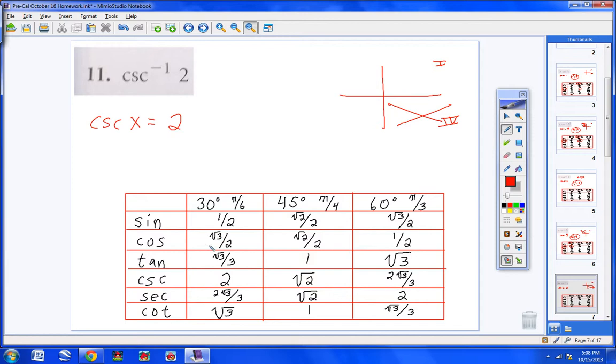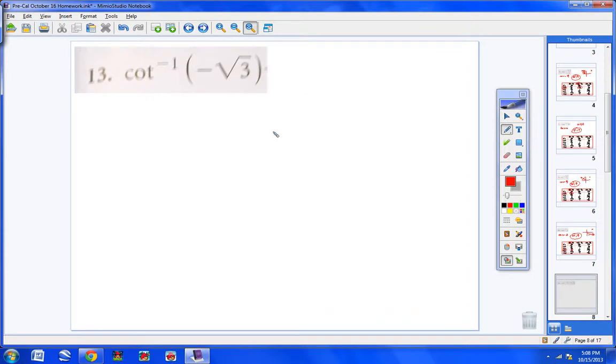And when do I get 2? The cosecant of 30 degrees gives me a 2. So my answer is going to be 30 degrees, or if you want it in radians, the answer would be pi over 6. Moving on to number 13.